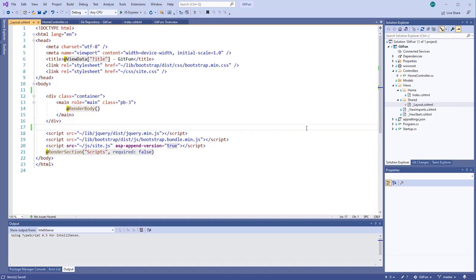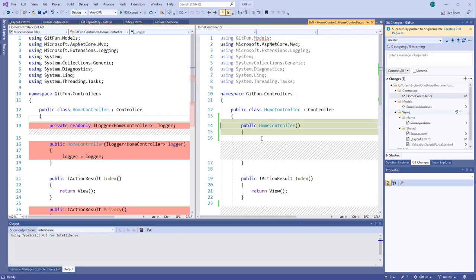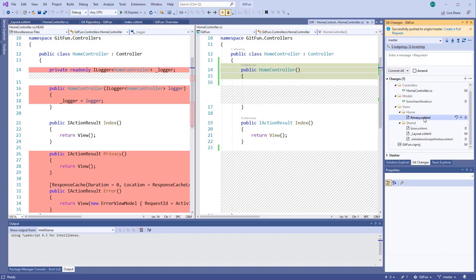So I saved that. Now notice I just went in and made all those changes. And this is one of the things that's really cool, is these changes are being tracked. And so I can see here I've got 7 changes that have occurred, and it shows me each of them. I can go into the detail and say, well, what happened with the home controller? It shows me, just so cool, what was changed in the files, right? And then it shows me that this one was just deleted, right? And another cool thing, if I said, oh shoot, I didn't actually mean to delete the privacy view, I can undo, and it pops it back in.